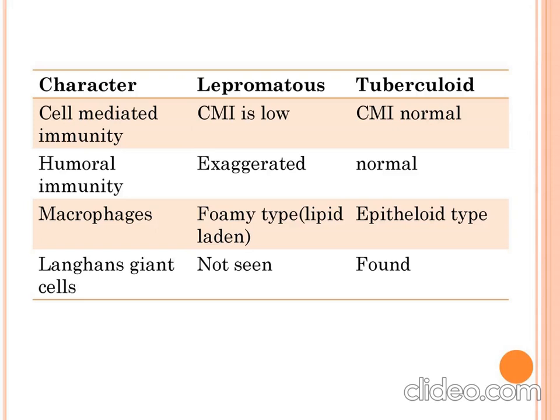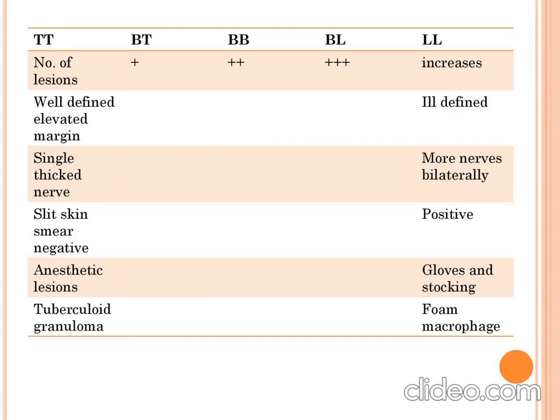Foamy macrophages are seen in lepromatous leprosy, while epithelioid cells are seen in tuberculoid leprosy. Langhans giant cells are found only in tuberculoid type of leprosy. They are not seen in lepromatous type of leprosy. So this is how lepromatous leprosy and tuberculoid leprosy are differentiated.